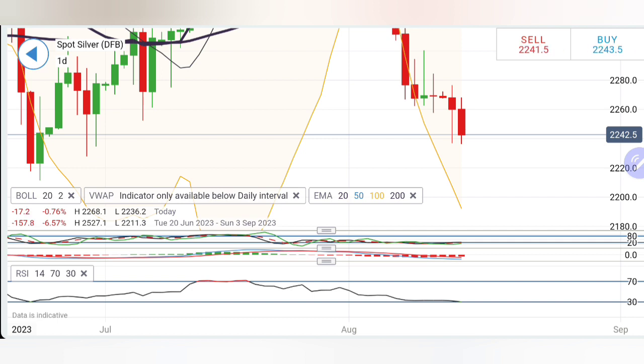Take your positions accordingly. Trade with a stop loss, trade with a trailing stop loss. Sell at 2230, buy at 2260 levels. In between these 30 cents, do not take any position.